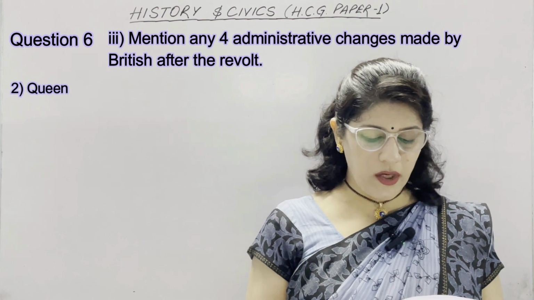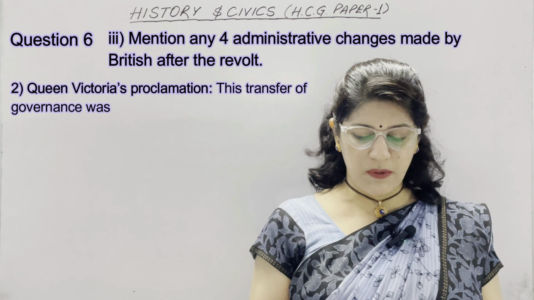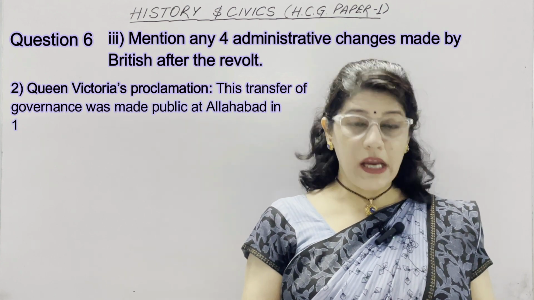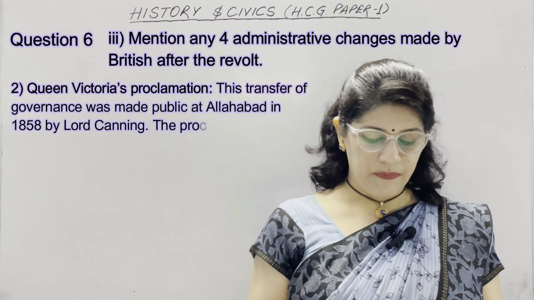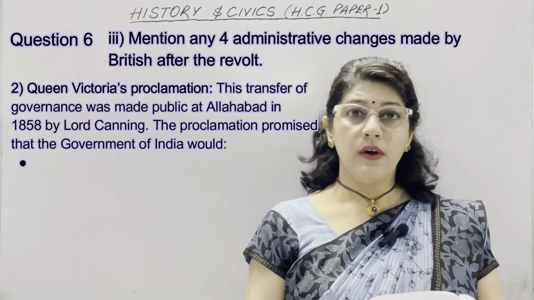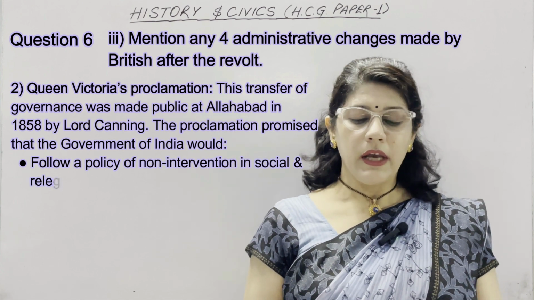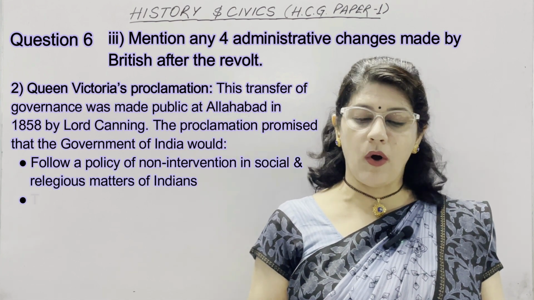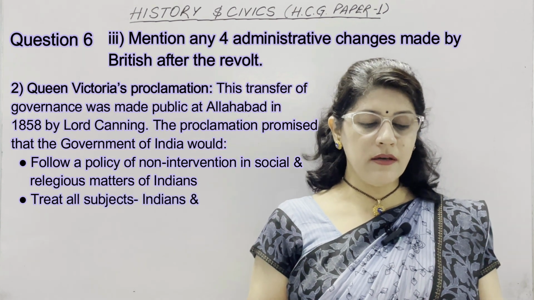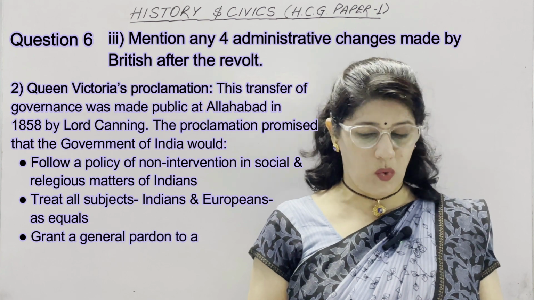Second heading is Queen Victoria's Proclamation. This transfer of governance was made public at Allahabad in 1858 by Lord Canning. The proclamation promised that the Government of India would, first, follow a policy of non-intervention in social and religious matters of Indians. Second, treat all subjects, Indians and Europeans, as equals.